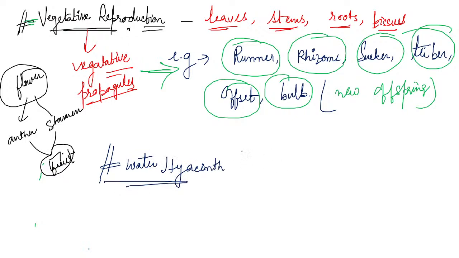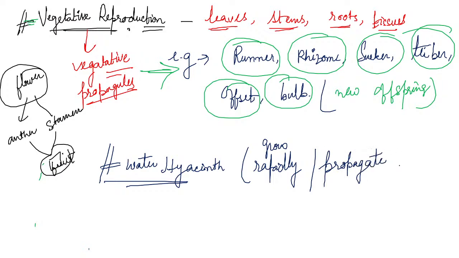Water hyacinth was a very beautiful plant, and it can grow rapidly and propagate vegetatively at a higher rate.